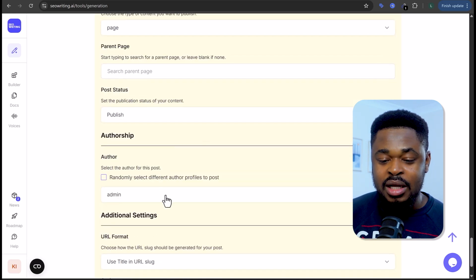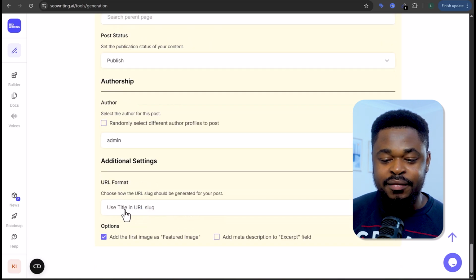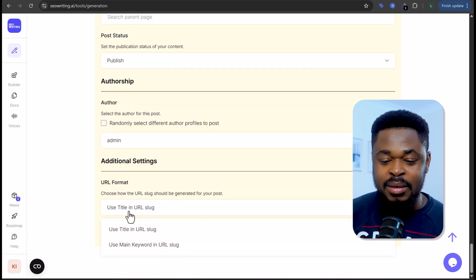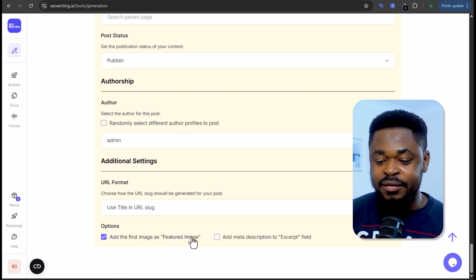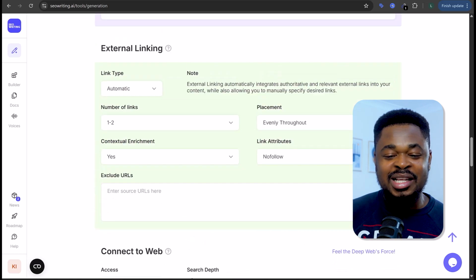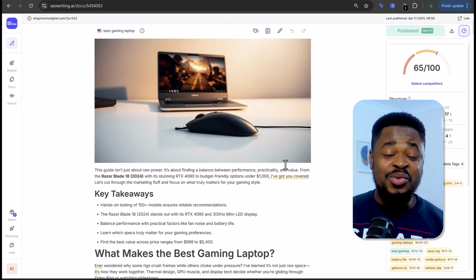And the author, I'm going to leave the author as admin. And the format, you can select the format. Use main keyword in URL. Use title. You're going to use title as the URL slug. And the options, add featured image, add. Okay, now everything is set. What we are going to do is click on run. And we have our article ready.